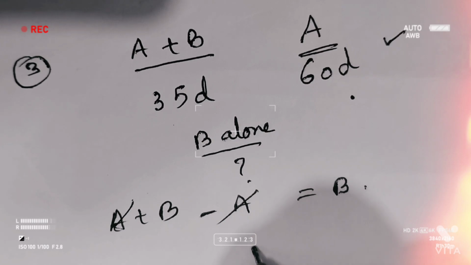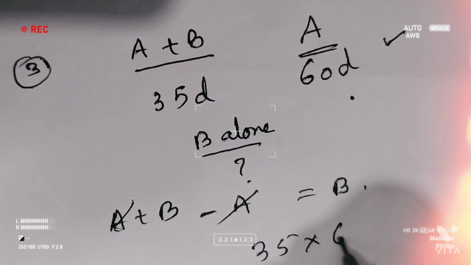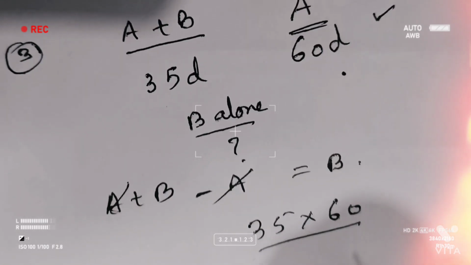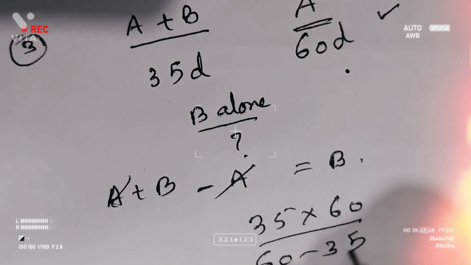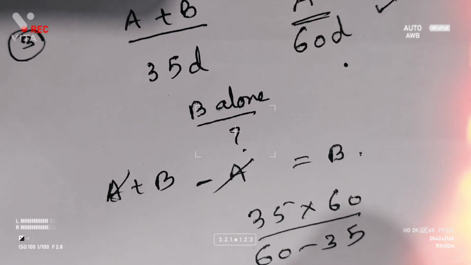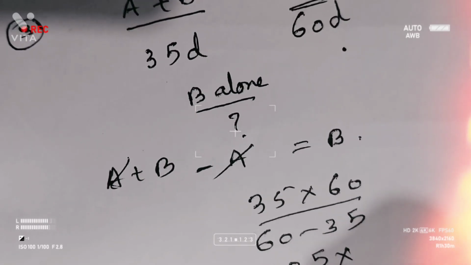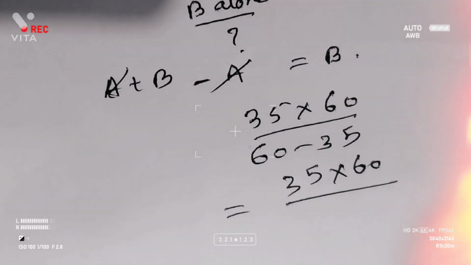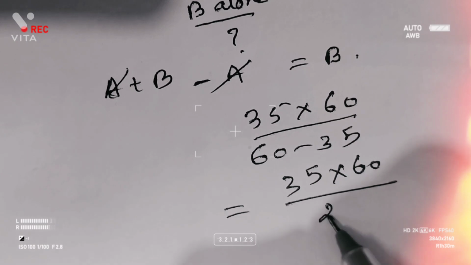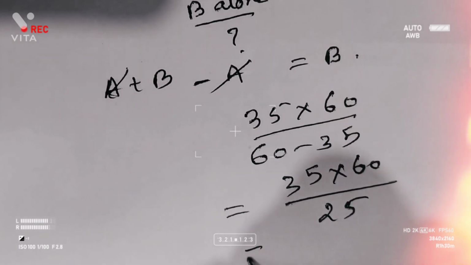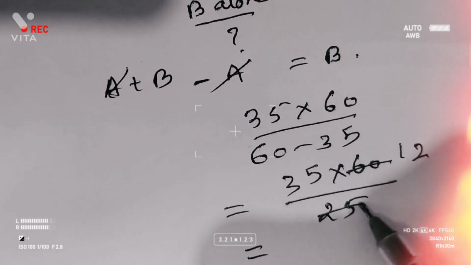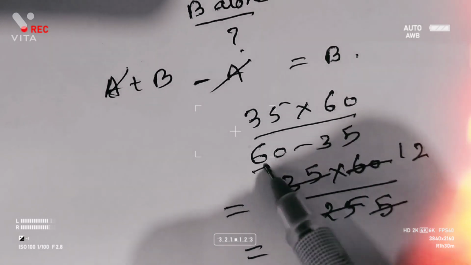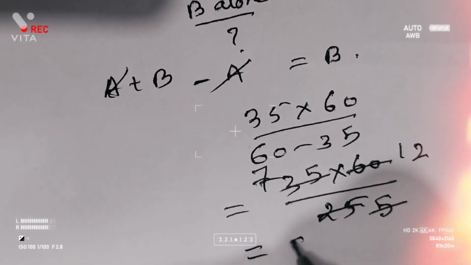So that is nothing but 35 into 60 by 60 minus 35, that is 35 into 60 by 25. Any cancellations we can do. 5 twelves are 60, 5 fives are 25, 5 sevens are 35, 12 sevens are 84 days.